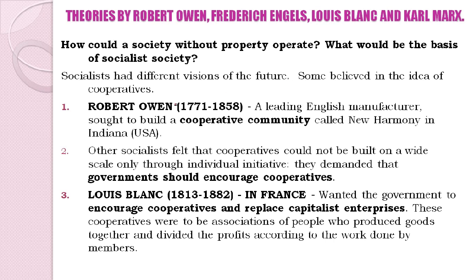Therefore we see that socialists had different visions of the future, and in this series we see that some believed in the idea of cooperatives. So in this entire session, as far as theories put by different sorts of socialists is concerned, we will see the concept of cooperatives. Now number 1, Robert Owen, 1771-1858, he was a leading English manufacturer, sought to build a cooperative community. I hope you are well versed with the concept of cooperatives.